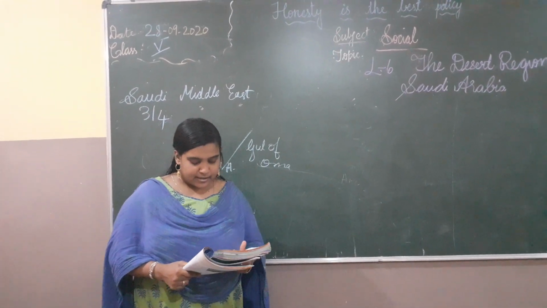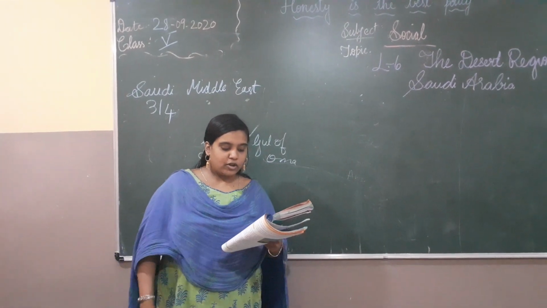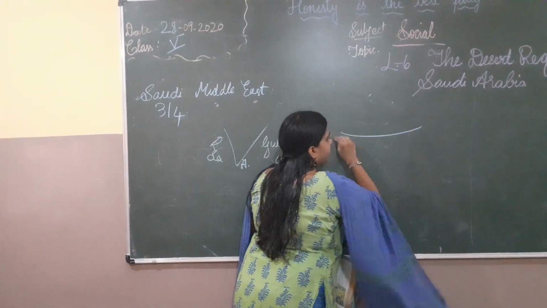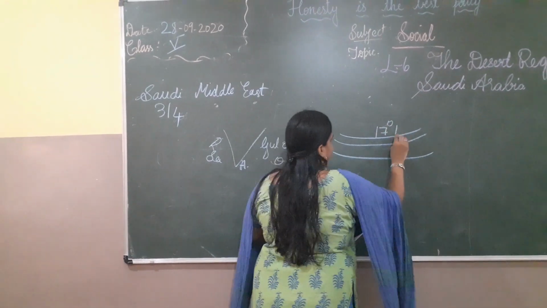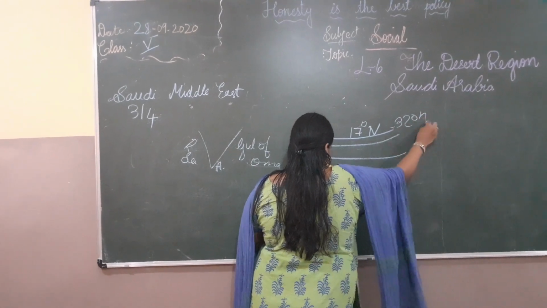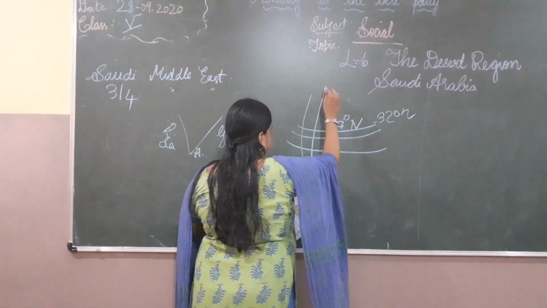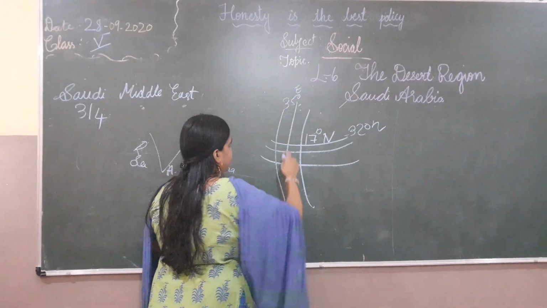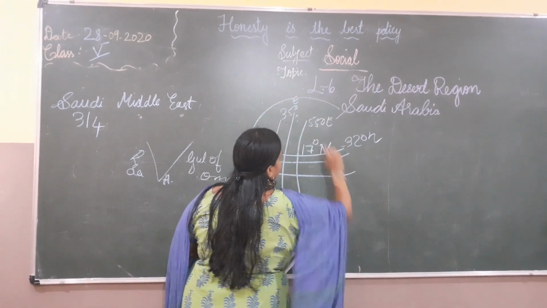Okay. It lies between the latitudes of 17 degrees north and 32 degrees north, and longitudes of 35 degrees east and 55 degrees east. I have already shown you how latitude and longitude work, right?